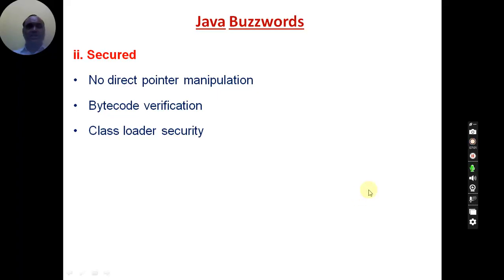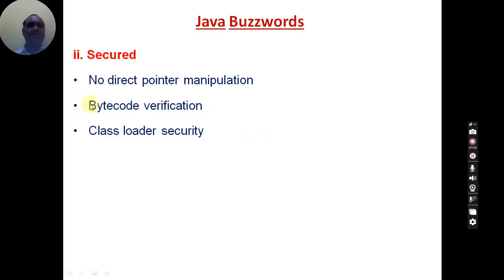So Java, by eliminating the concept of pointers, has provided security to your programming language. Not only that, Java uses certain object oriented features to protect the data of the program. Whatever data you are using in your program is secured from access by other functions which are not related to your program. So in that way also it is providing security. Because of this it is called a secured language.